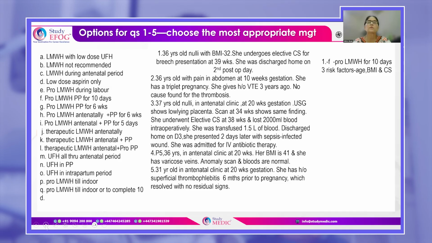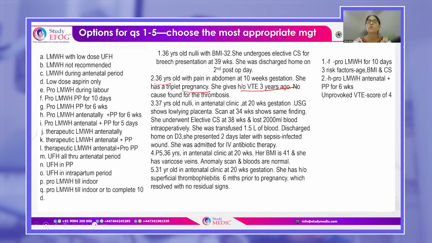Then a 36-year-old, she has come with pain in abdomen. She has a triplet pregnancy. So again, here two risk factors, and she has a VTE 3 years ago, unprovoked. So this woman is at a very high risk. Anyone with an unprovoked VTE presenting, for her you will immediately start and you will continue for a period of 6 weeks in the postpartum period. Okay, because forget her 36 years and the triplet pregnancy, she is very high risk because already her score is more. Actually, her score over here is 6. So in the antenatal period and for 6 weeks postpartum.